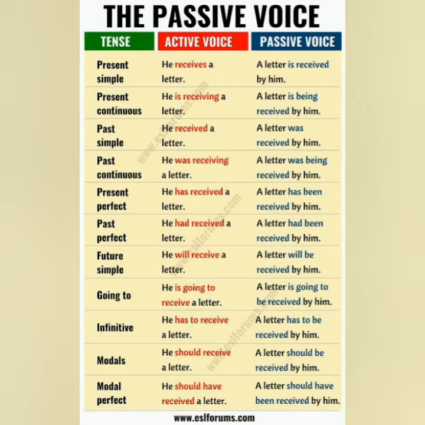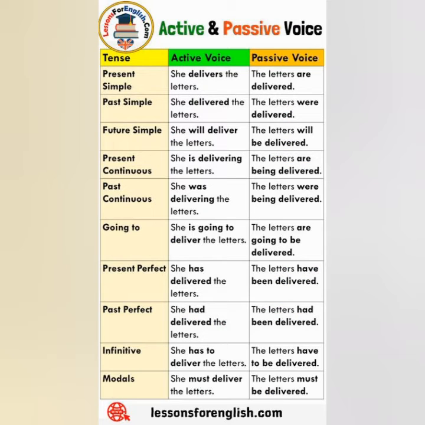Okay students, now we'll see some more examples so that you can understand better and can revise what we learnt lastly, right? Here are some more examples. I'll just read the active and the passive voice. You need to understand the changes which are being done. She delivers the letter. The letters are delivered by her. You can write over there "by her", right? The letters, it's more than one, that's why we are using "are".